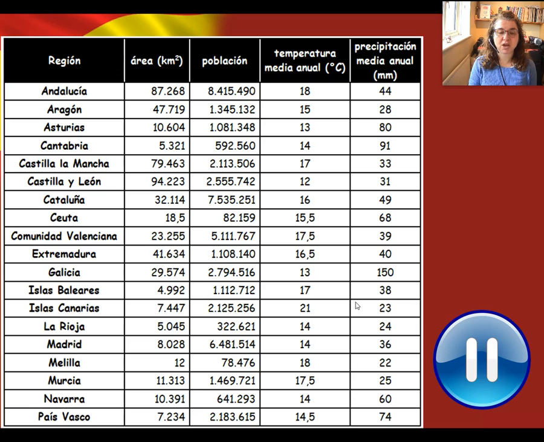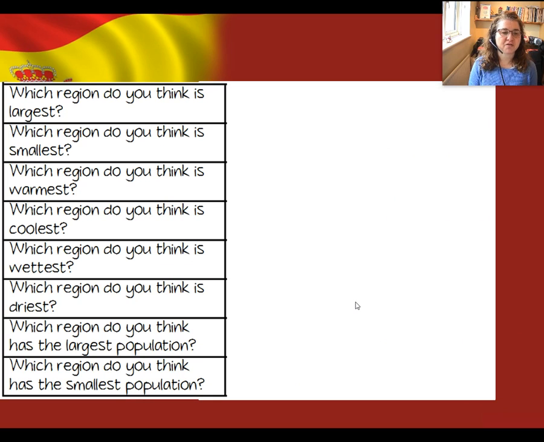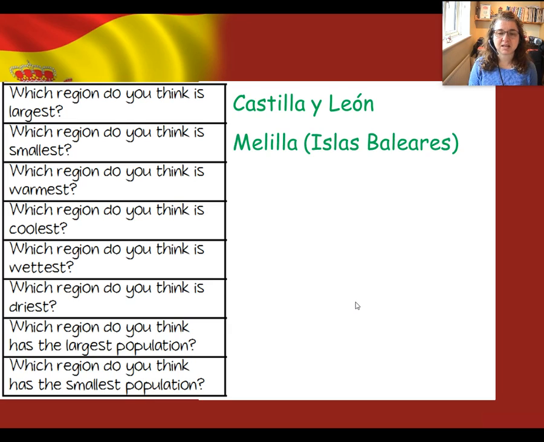So, have you looked through all the information and have you found out what the answers really are? Let's check them. So, first of all, which region do you think is the largest? The largest one is Castilla y León. And which region do you think is the smallest? The smallest region is Islas Baleares, but of course you could have included Melilla, which is tiny as well.